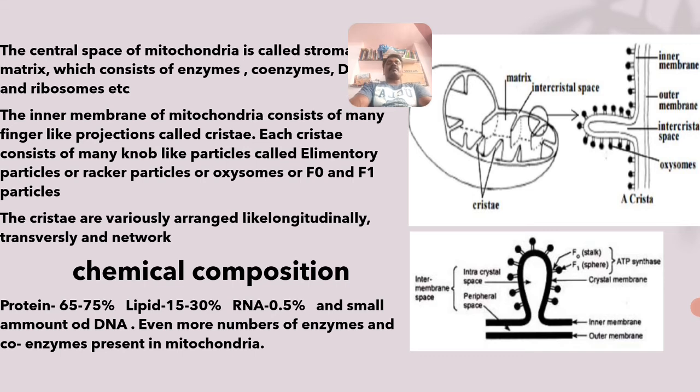Then what is the chemical composition of mitochondria? See, mitochondria has biomolecules in the form of protein about 65 to 75%, lipid about 15 to 30%, RNA about 0.5%, and a small amount of DNA. Even more enzymes and coenzymes are present in mitochondria. This is the composition of mitochondria.